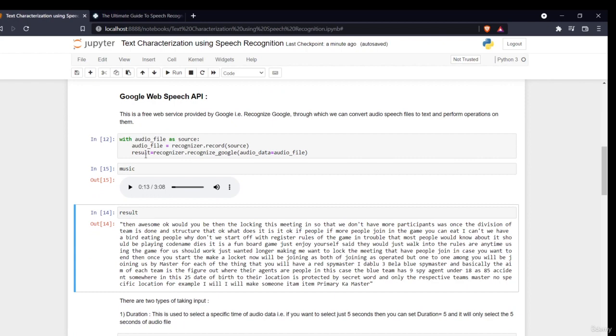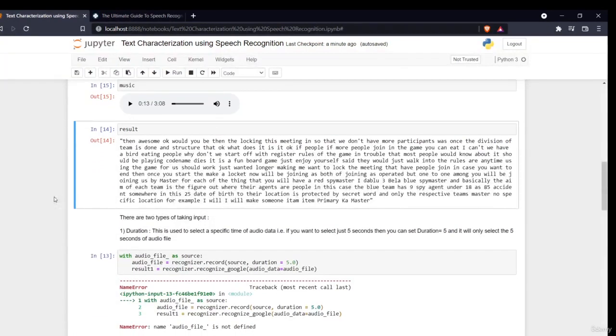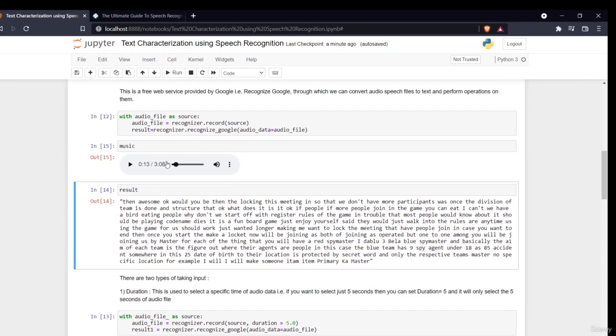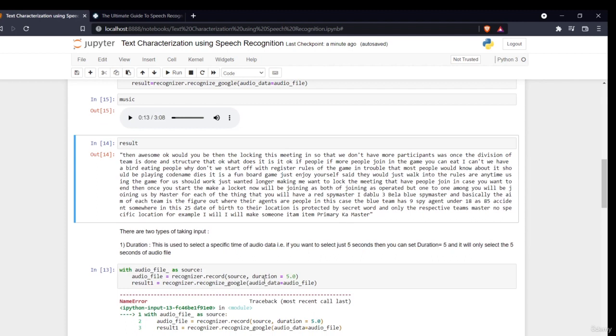Now, as I have written here, this file is around 3 minutes, but say you only want to use the first 5 seconds of the audio. After this source, you'll say duration equals 5. That means it will select only the first 5 seconds and give the text for that. Okay, so this is the reason for that.